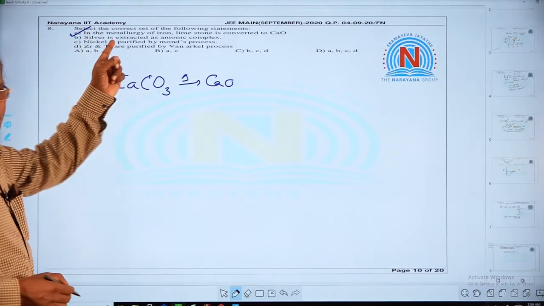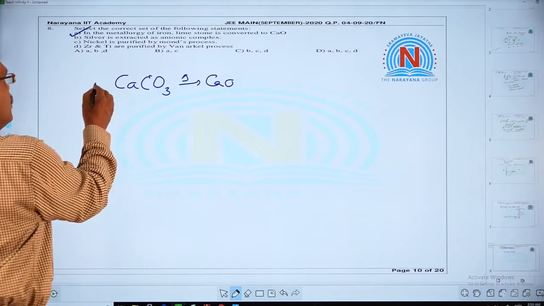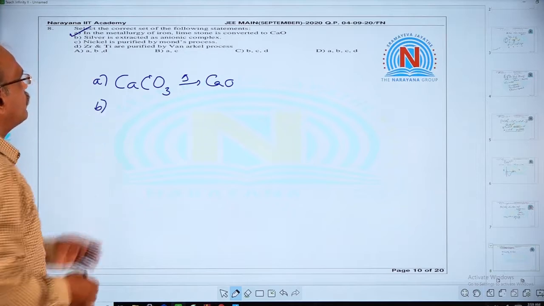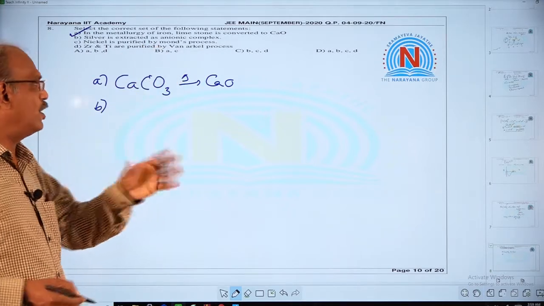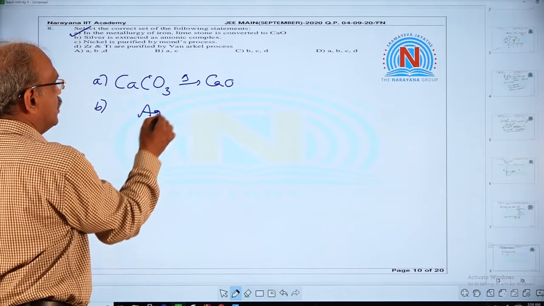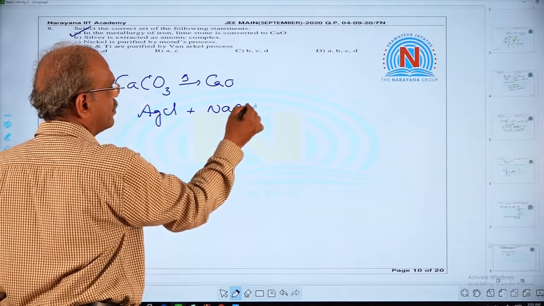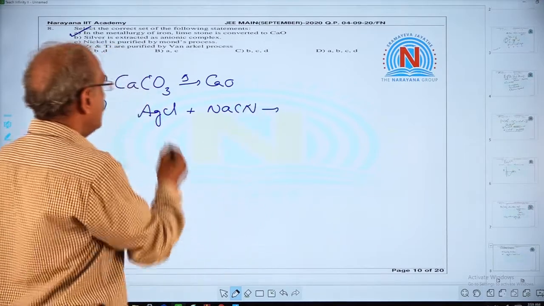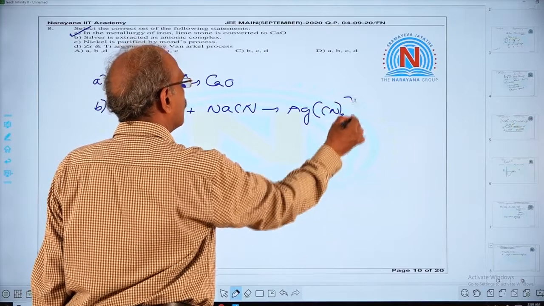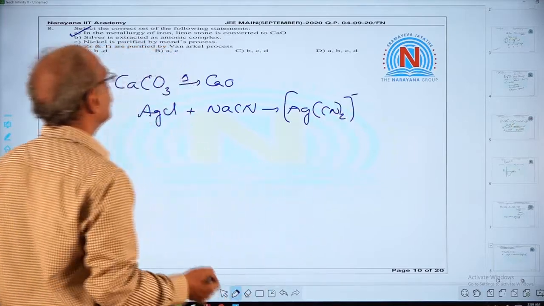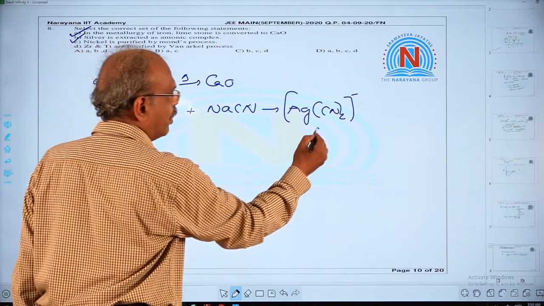Statement B: silver is extracted as an anionic complex. Silver is extracted from silver glance or horn silver, Ag2S or AgCl. To this, sodium cyanide is added. Here it is separated as the silver cyanide complex, which has a charge of -1. Therefore, statement B is also correct, anionic part.